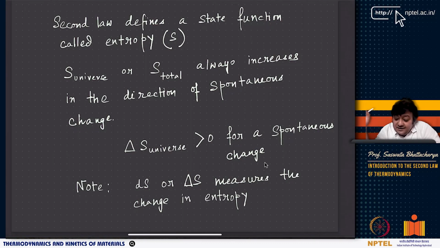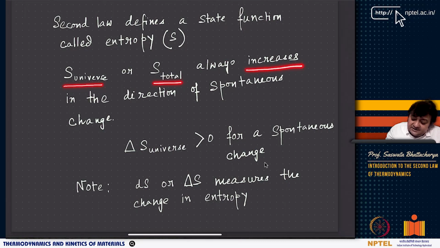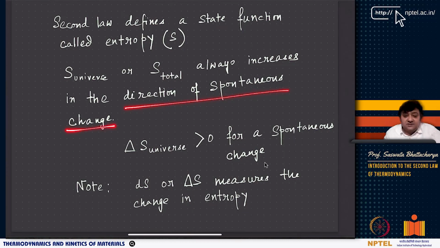What we are telling is that S universe or S total always increases in the direction of spontaneous change. So delta S universe has to be greater than 0 for any spontaneous change.